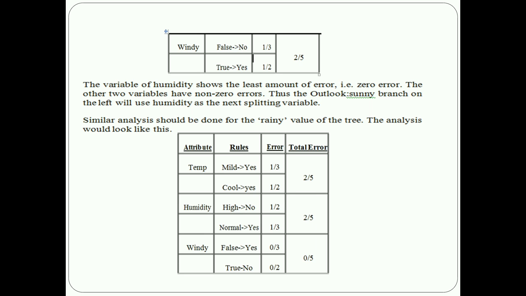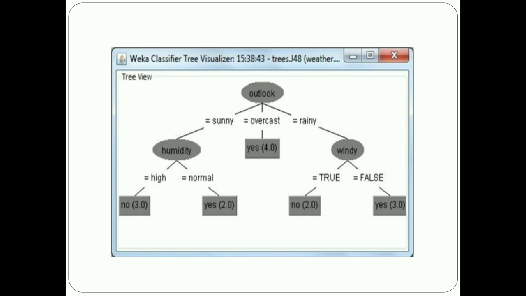Next, you do not need to calculate for overcast because all players are playing there, so there is no problem. The next one is to calculate for the rainy, using the same analysis. Take the temperature, humidity, and windy from that outlook table, then calculate the errors and total errors. Then we get the decision tree.